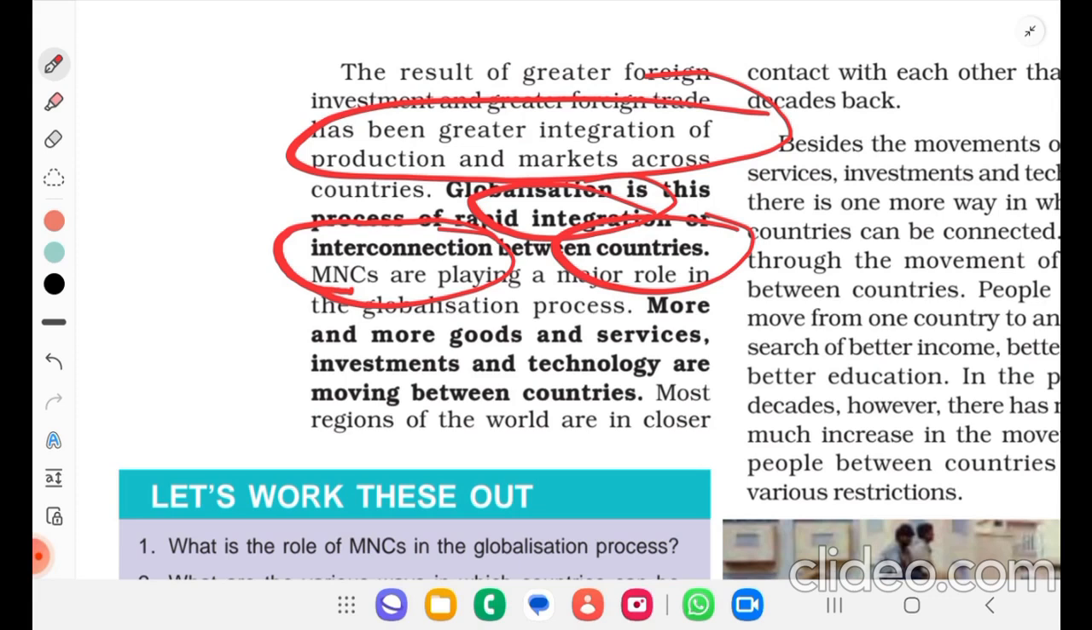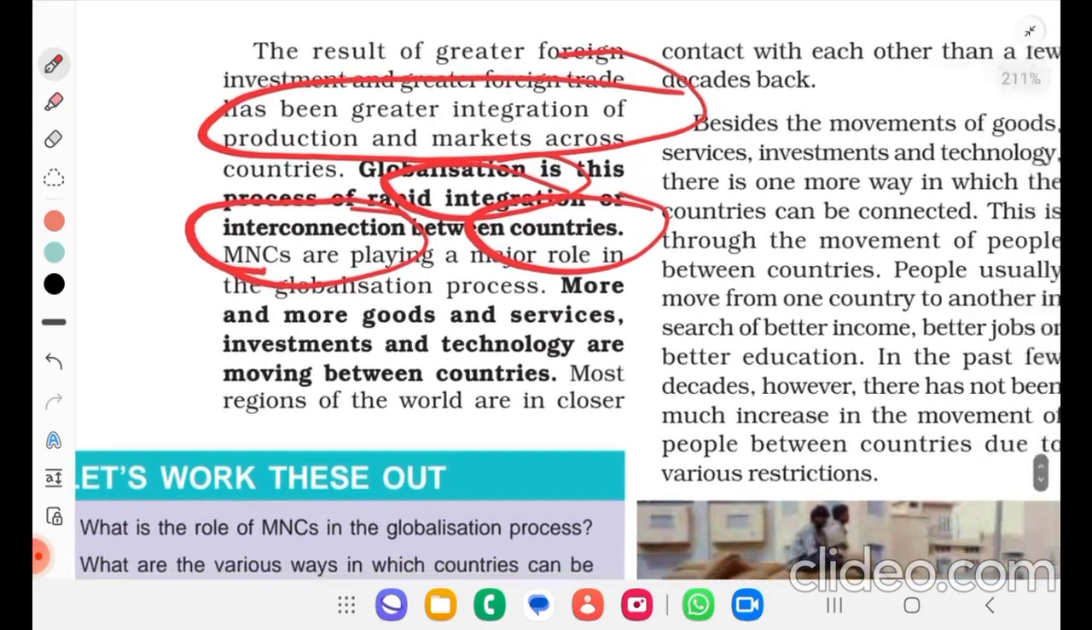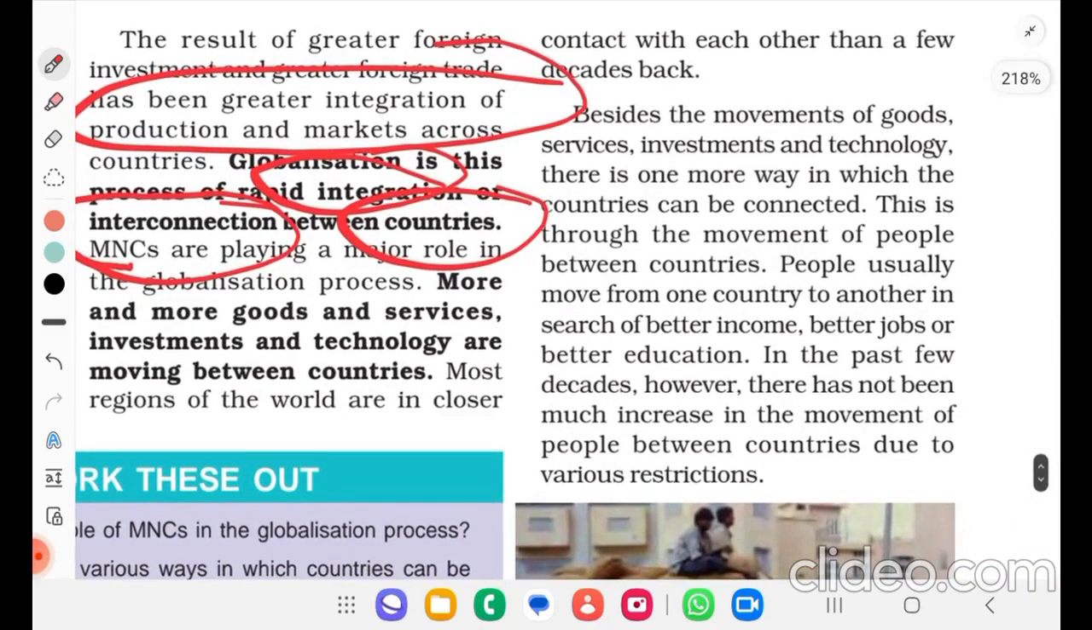Most regions of the world are in closer contact with each other than a few decades back. Besides the movement of goods, services, investment and technology, there is one more way in which countries can be connected. This is through the movement of people between countries. People usually move from one country to another in search of better income, better jobs, or better education. In the past few decades, however, there has not been much increase in the movement of people between countries due to various restrictions.